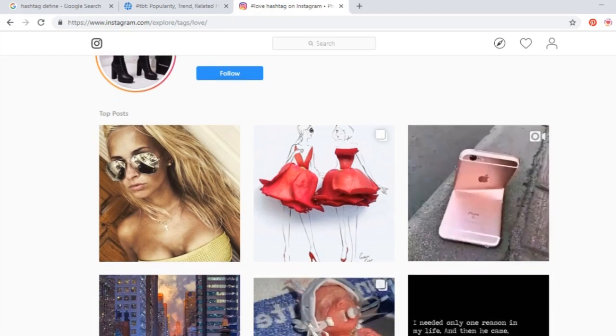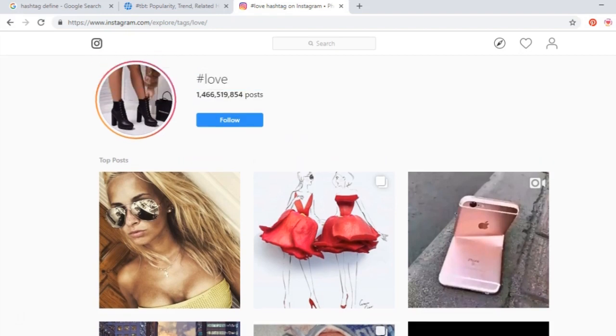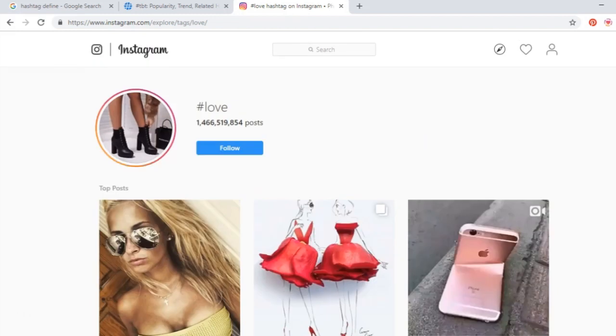So in the beginning, it's not recommended that you put hashtags with so many posts inside this category, because if you don't have, let's say, 700 likes and 12 comments, your post is not going to be on the top. It's going to go to the bottom, and maybe to the bottom of this